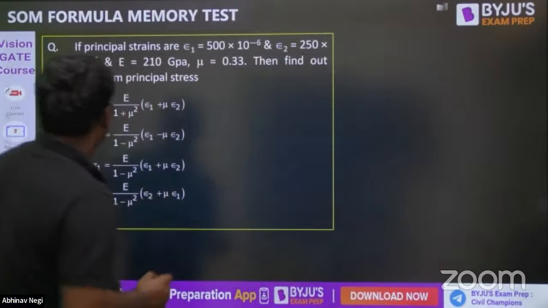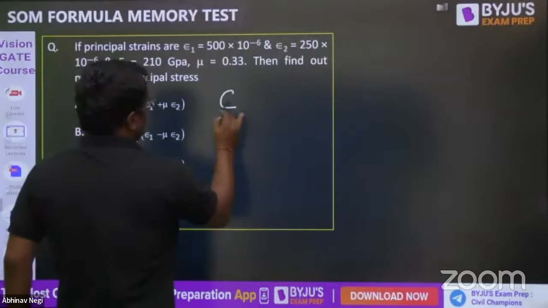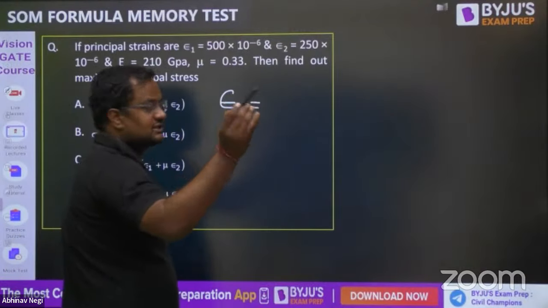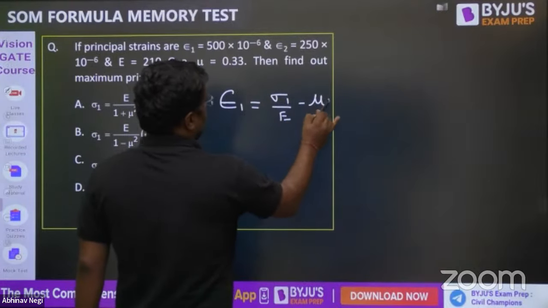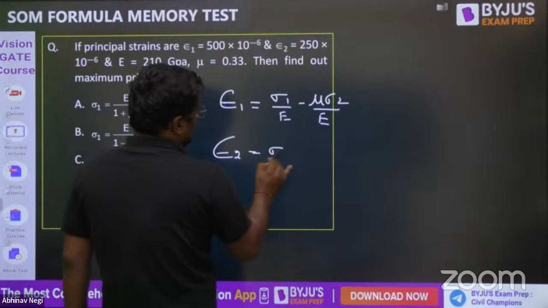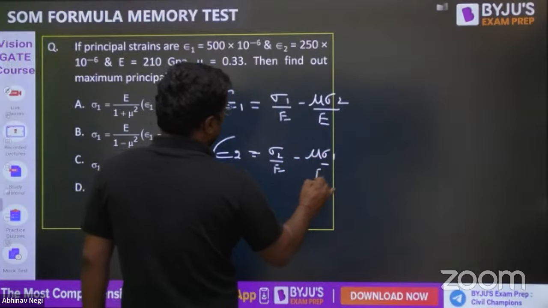Epsilon principal strain 1 is equal to sigma 1 by E minus mu sigma 2 by E. Similarly, epsilon 2 is sigma 2 by E minus mu sigma 1 by E.